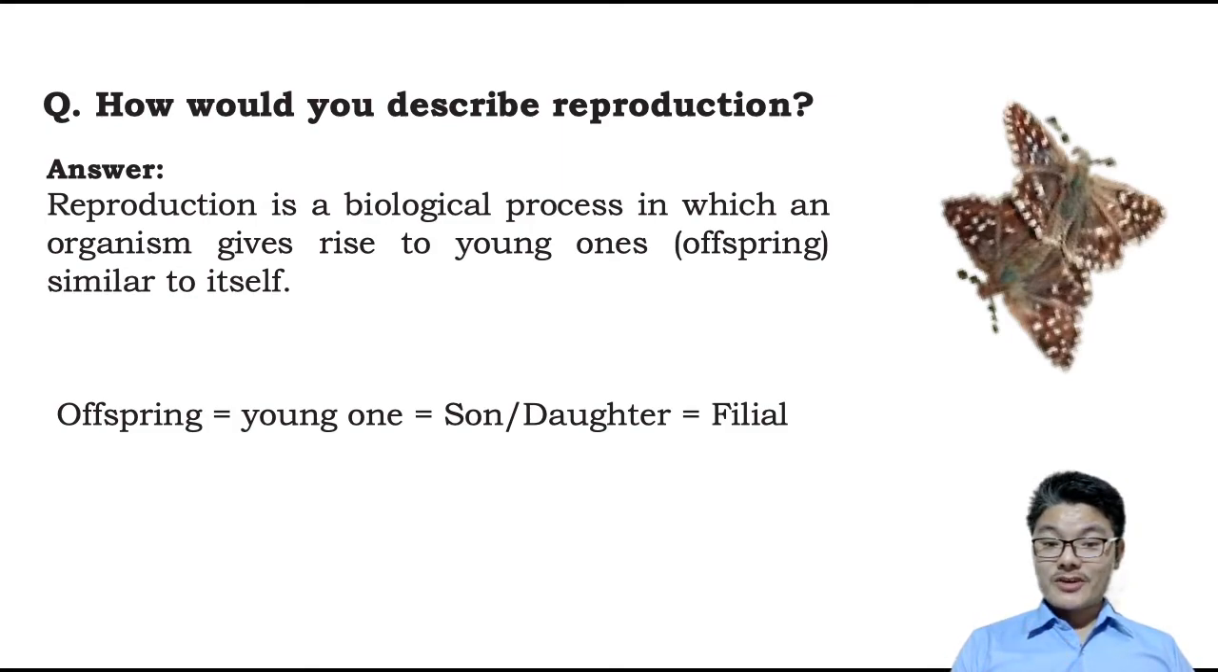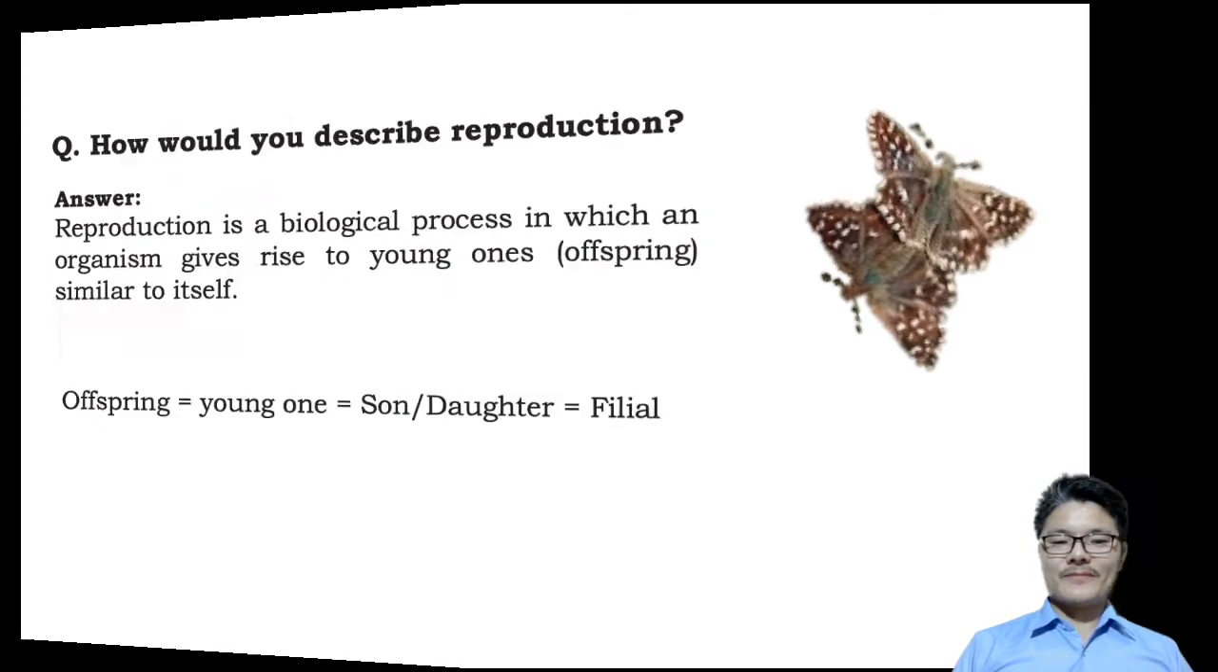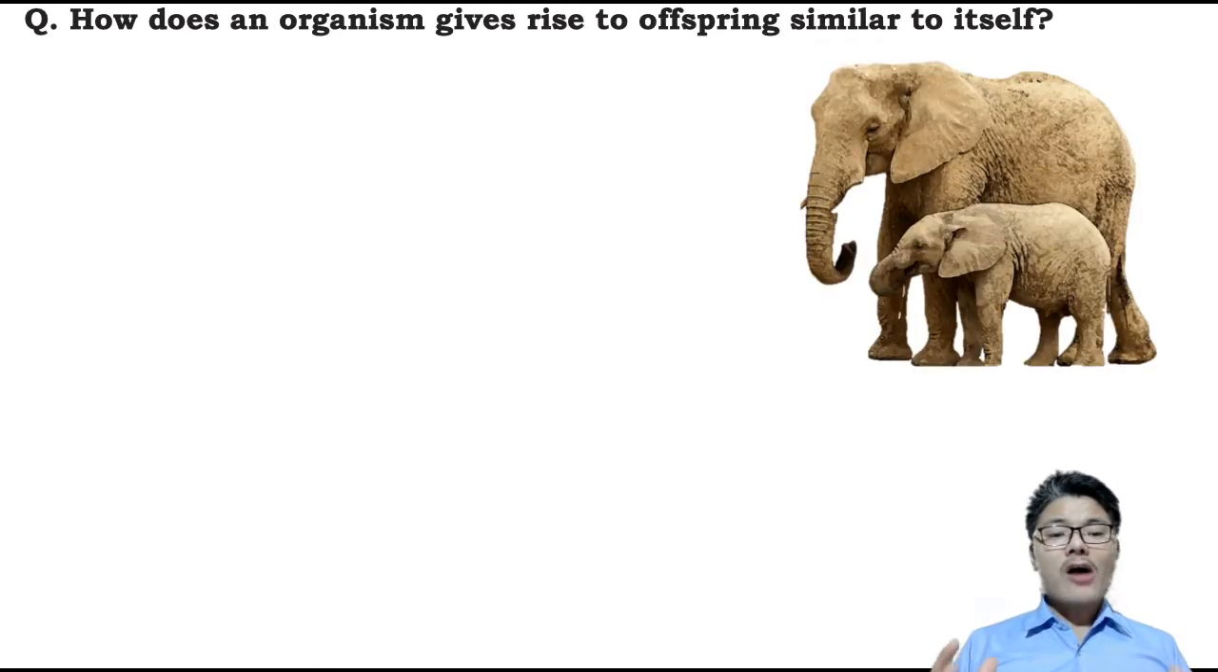So reproduction is the production of young ones by an organism, and the young ones produced by the parents look similar to each other. Hope you have understood the term reproduction. Now, how does an organism give rise to offspring similar to itself? As you can see in this picture, the baby elephant looks very similar to the parent elephant. Why does it resemble so?